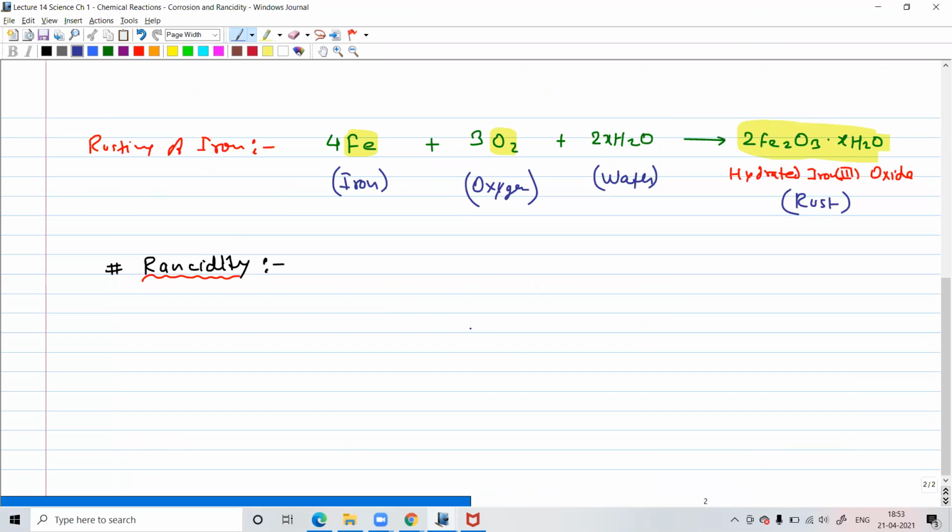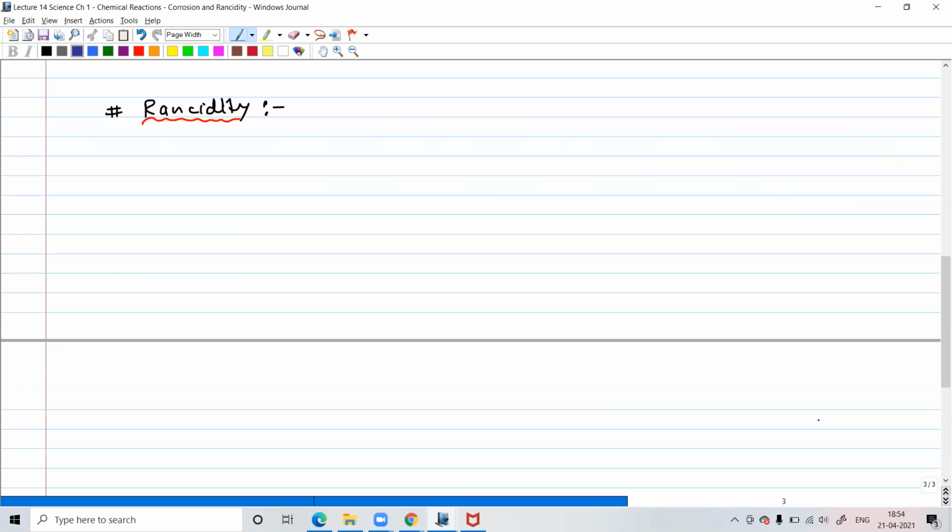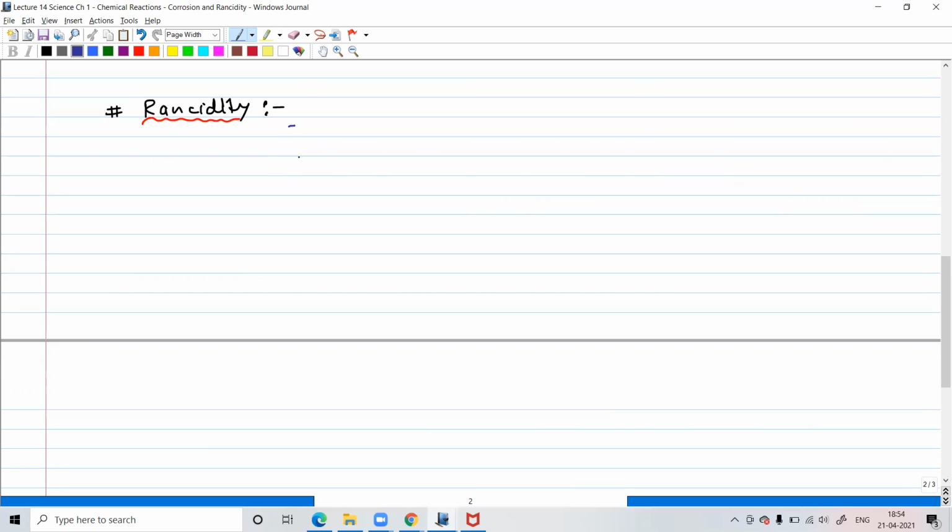Okay, guys, I'll do one thing. I'll simplify this definition and I'll write it for you people, and I will send it to you today. That definition, you should understand. This is just the oxidation of fat in the food. How do you recognize that food has gone bad? By the bad smell of it, right? You get a smell. So I will simplify the definition. The definition which I have right now seems a little complicated, so I will simplify and write it down for you people.